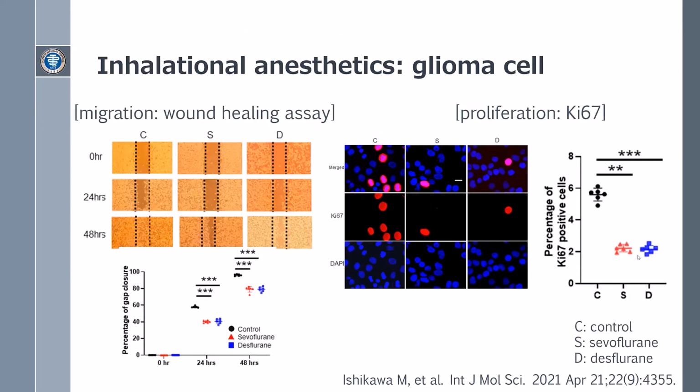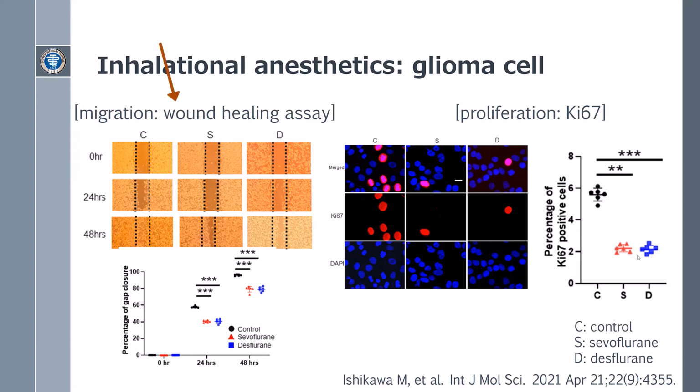Next, we looked at two additional topics. The first is that the effects of inhalational anesthetics on cancer cells depend on the type of cancer cell and on onco or anti-cancer effects. And number two, that the mechanisms of inhalational anesthetic effects differ between Sevoflurane and Desflurane. The present study undertook genetic analysis to examine the mechanism of action of inhalational anesthetics using the H4 glioma cell line and the SKOV3 serous ovarian cancer cell line.